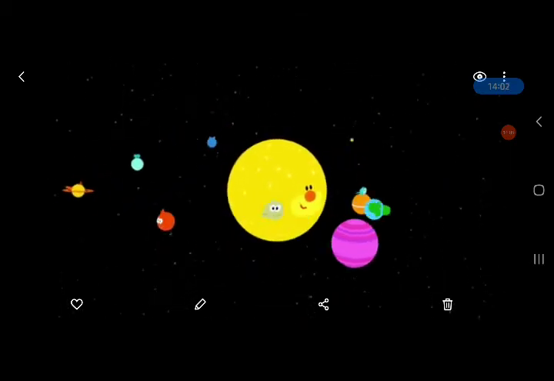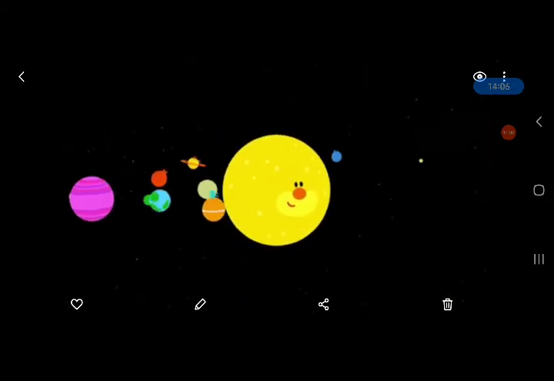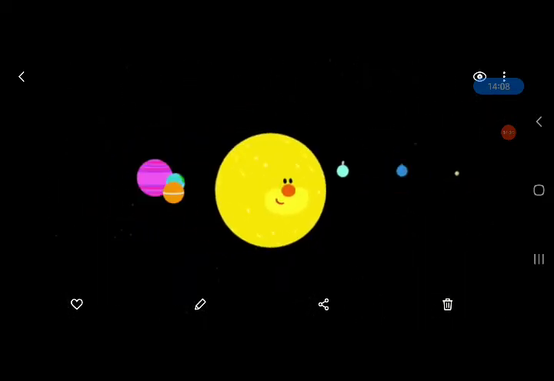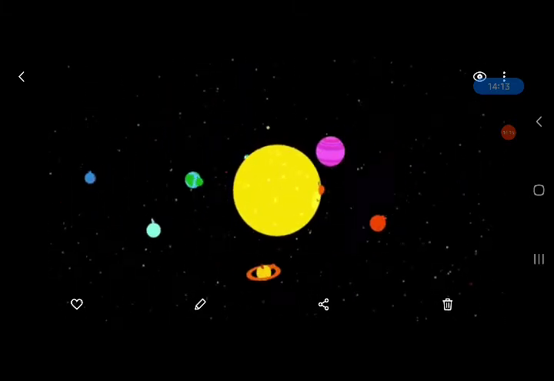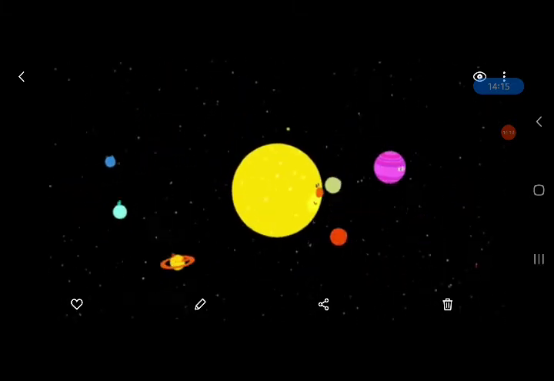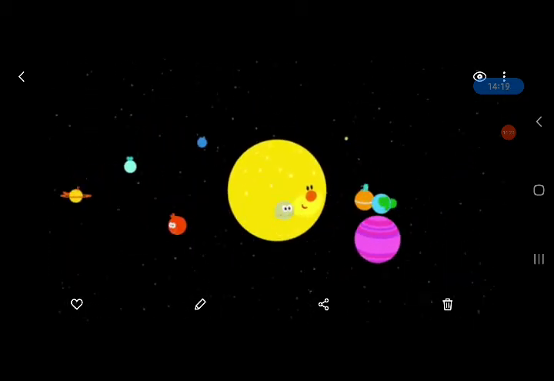See, the sun is in the center, and they all reflect the light of the sun. Planets do not have their own light. Only the sun has its own light. The sun is made up of heat and gases.